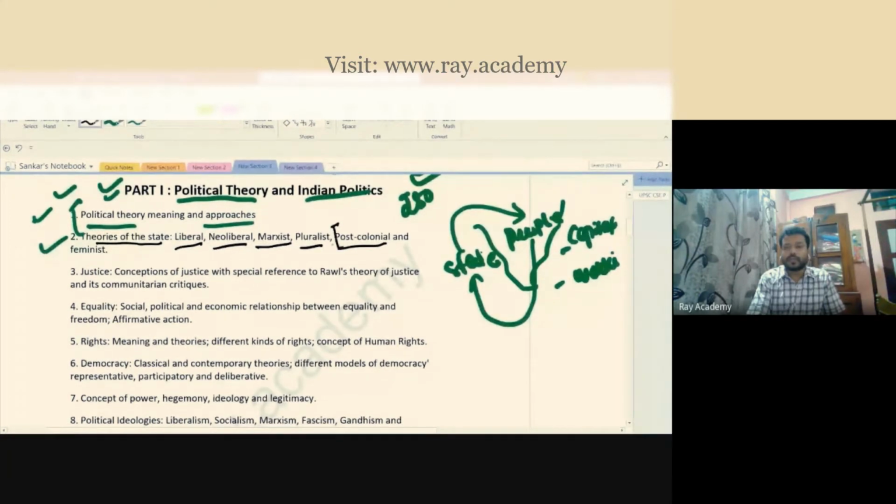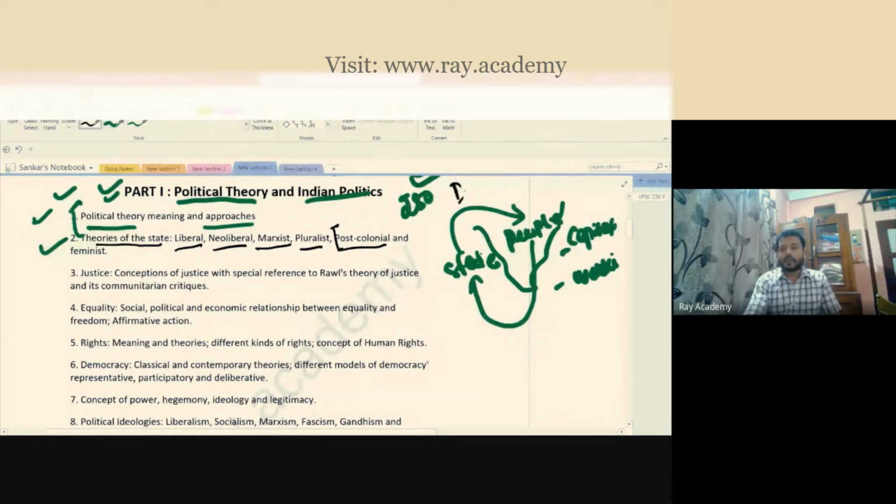Post-colonial means what happened after World War II. You know that many countries especially got independence. Like for example, India. Okay, you have Pakistan, Bangladesh, isn't it?